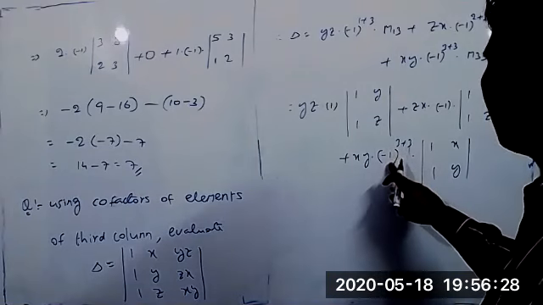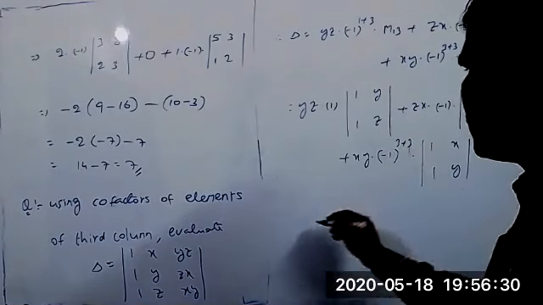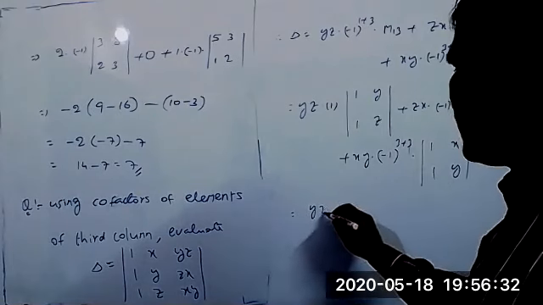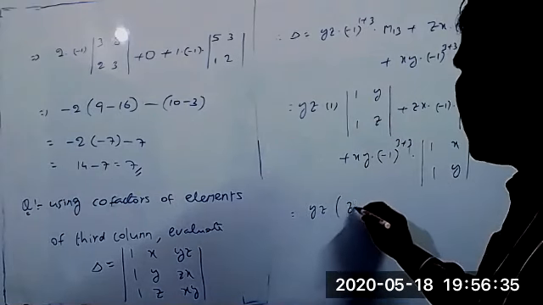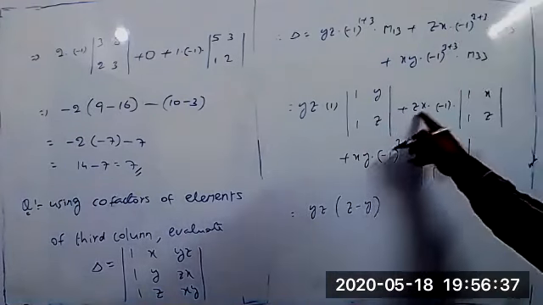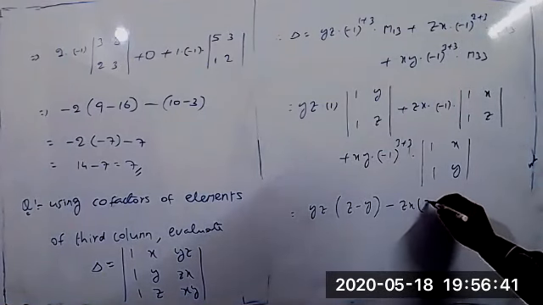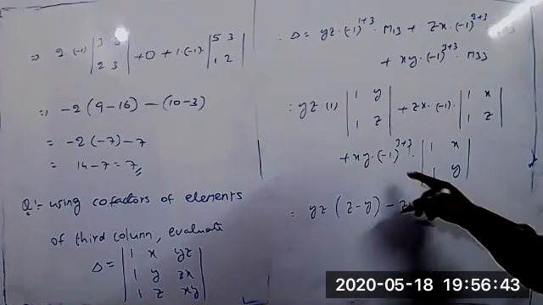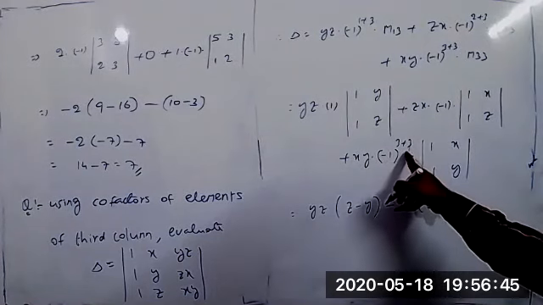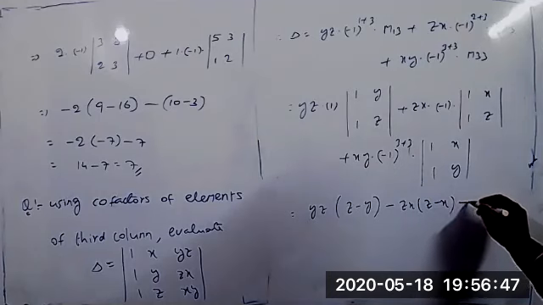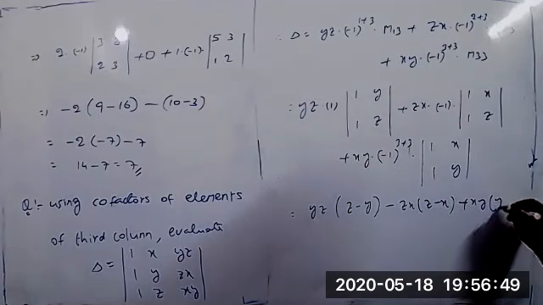Minus 1 whole power even gives plus 1 here, so this is yz into z minus y. Plus into minus gives minus zx into z minus x. Minus 1 whole power even gives plus 1 now, so this is plus xy into y minus x.